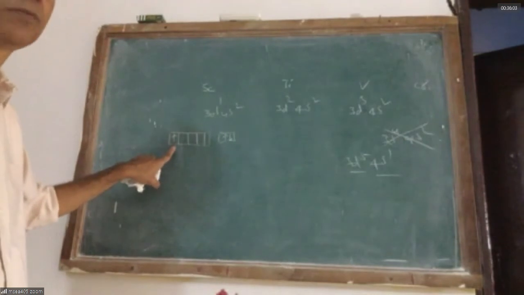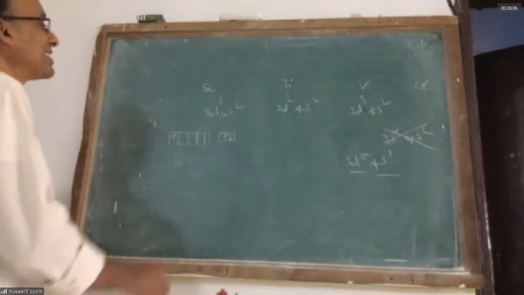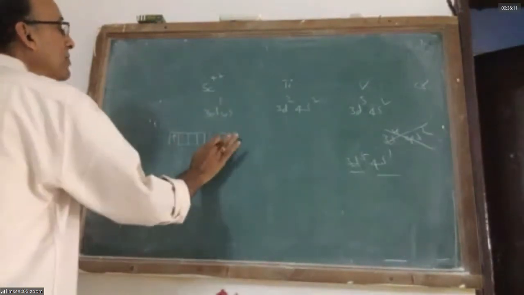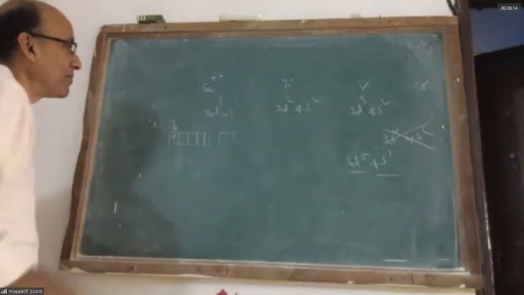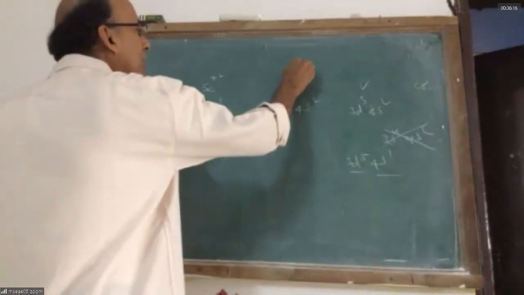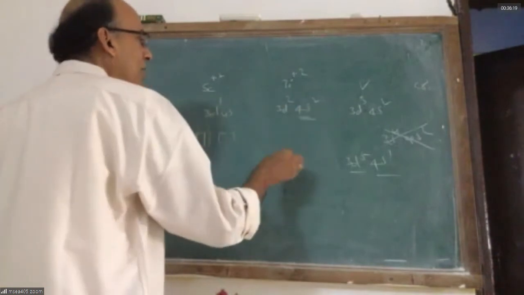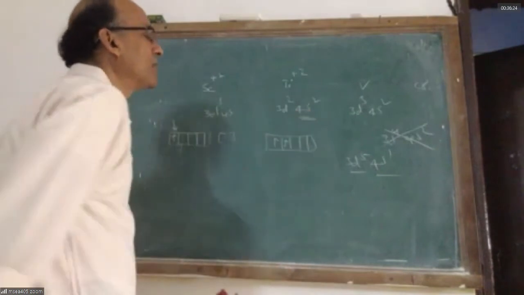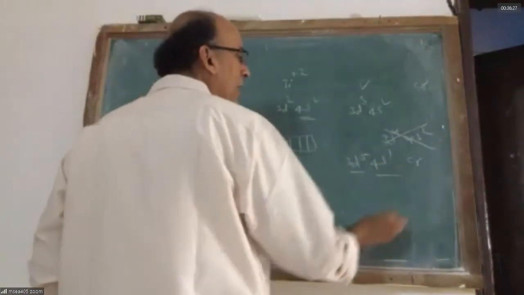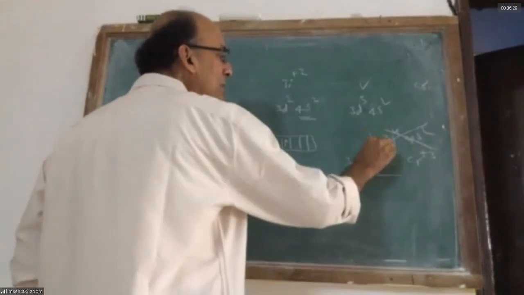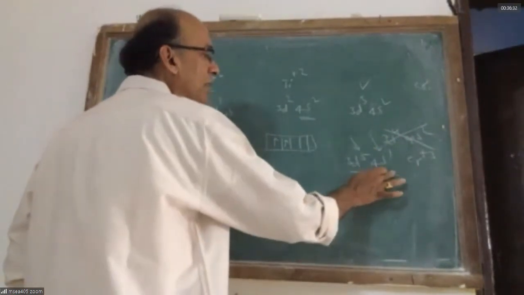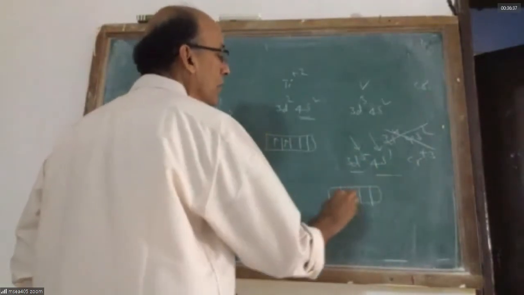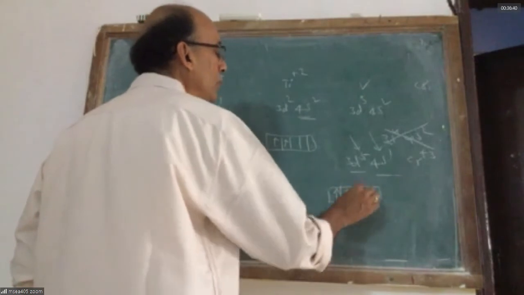Sir, the problem is if scandium is losing 2 electrons to form scandium plus 2, then scandium plus 2 will have 1 unpaired electron. If titanium is losing 2 electrons, it will lose 4s2, always the outer electron is lost. Then titanium plus 2 will have 2 unpaired electrons. If chromium is making plus 3, it is losing 3 electrons, the 4s1 electron and 2 3d electrons. Then you will have 1, 2, 3 unpaired electrons.